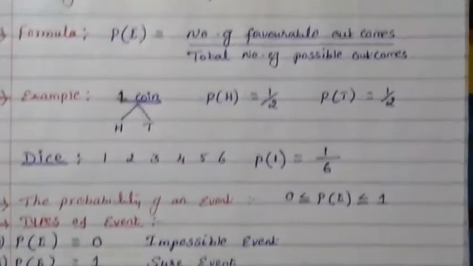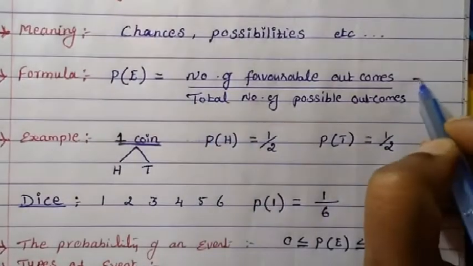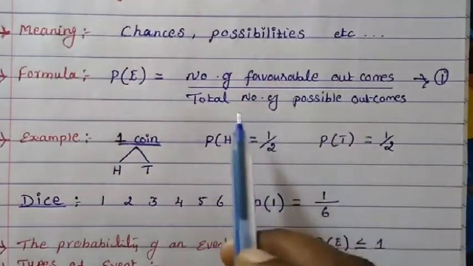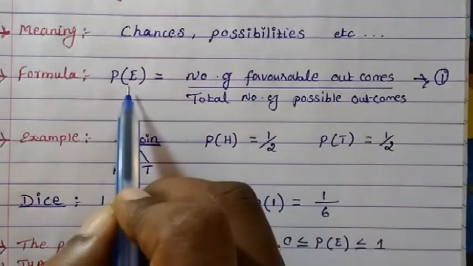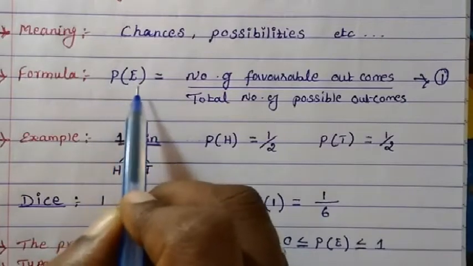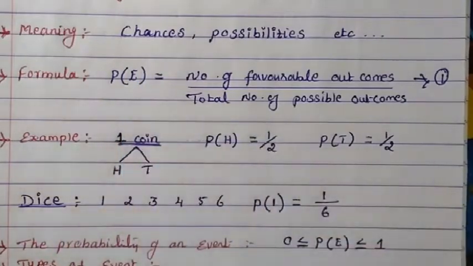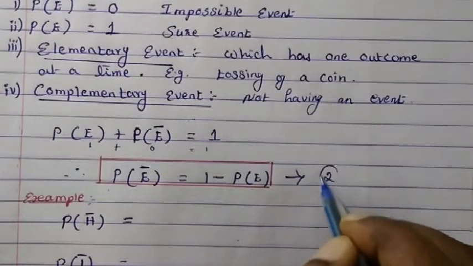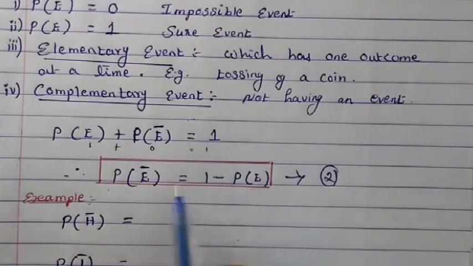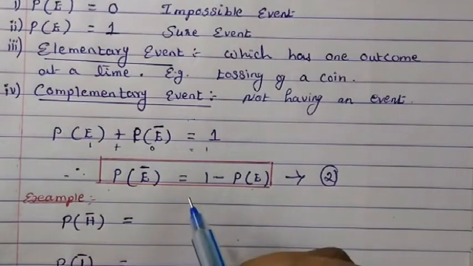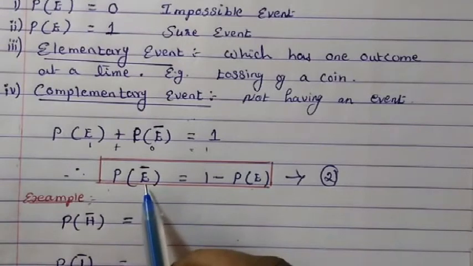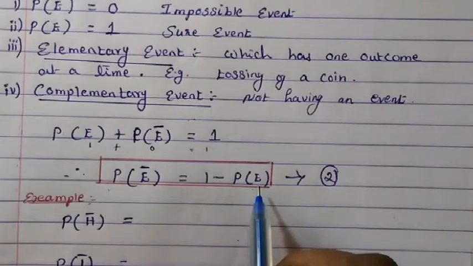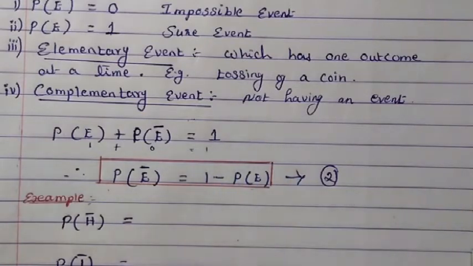So in this chapter you have to know two formulas. This one we can consider as formula 1: the number of favorable outcomes divided by total number of possible outcomes. This is for the probability of an event which will take place. And this formula is for not having the event. So you will use this formula when they ask for not having an event: possibility of not having the event is equal to 1 minus possibility of having the event.